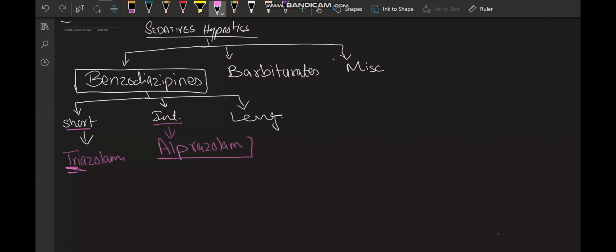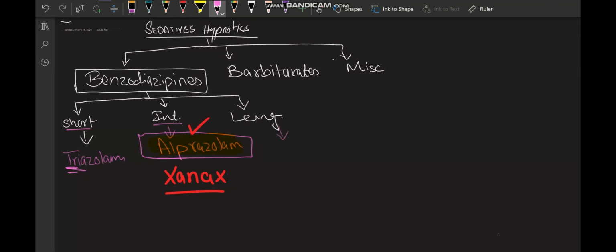Okay, a very, very interesting drug. Many of you know about it, but can anyone guess its name? It's Xanax. This drug is used as an anxiolytic in acute anxiety attacks, in panic disorders. It is a very important drug in generalized anxiety disorders. So remember alprazolam. Then the long-acting drugs.